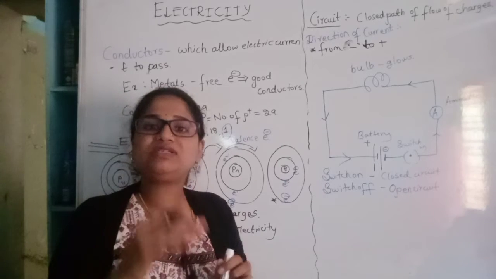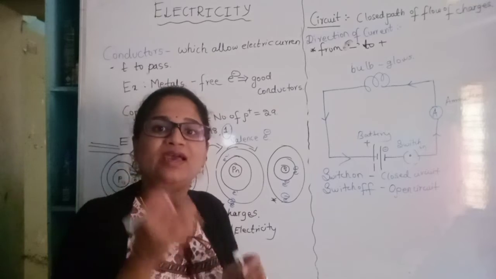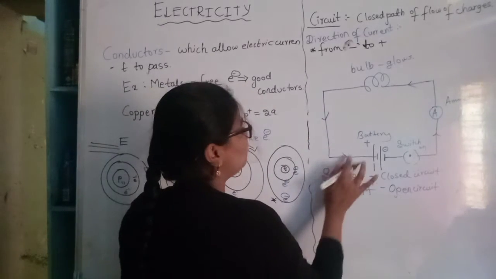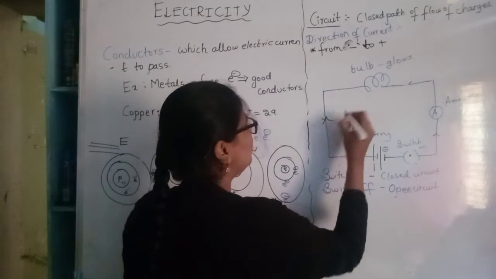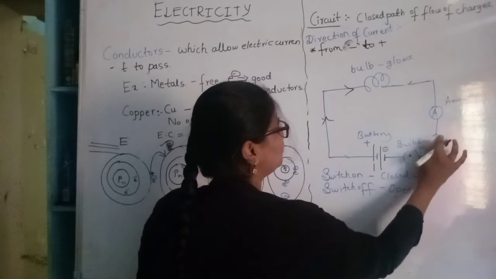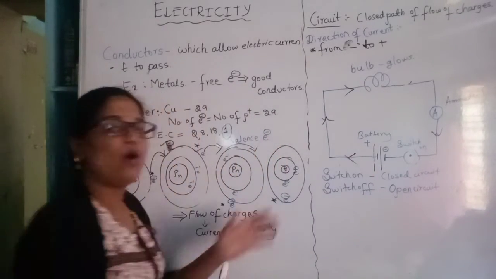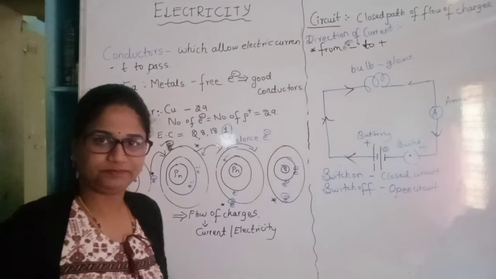But our older scientists, based on their discovery, they predicted or they said that the flow of electricity or the electric current will be from positive to negative.